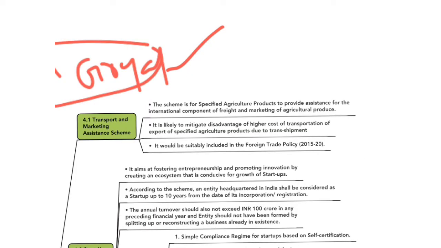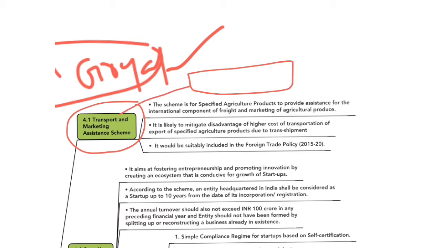The first scheme is Transport and Marketing Assistance Scheme, TMA. The major purpose of the scheme is to boost agri-exports. The scheme is intended for agri-exports. This scheme is for specified agricultural products to provide assistance for the international component of freight and marketing of agricultural produce. This means this scheme provides financial assistance for transport and marketing of agricultural produce.